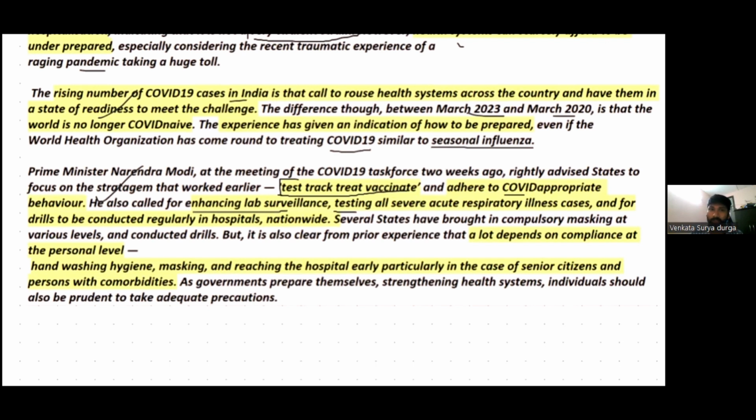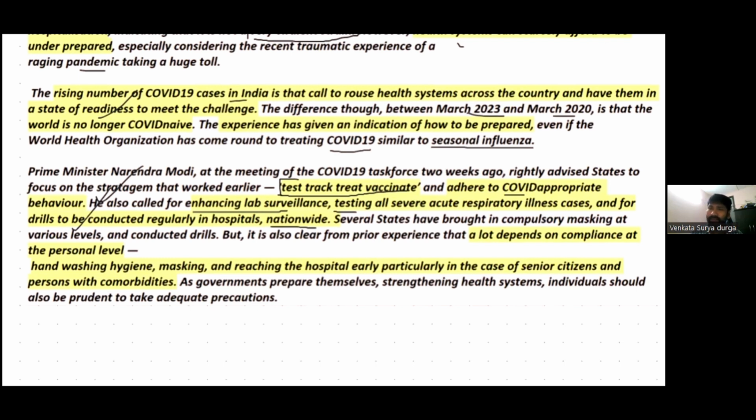So therefore, they should be enhancing lab surveillance and testing all severe acute respiratory illness cases. Mock drills should be conducted regularly in all the hospitals, right? When mock drills are conducted, we understand the preparedness. We also understand the shortcomings within the healthcare system, so that adequate measures could be taken. And these mock drills should be conducted nationwide.